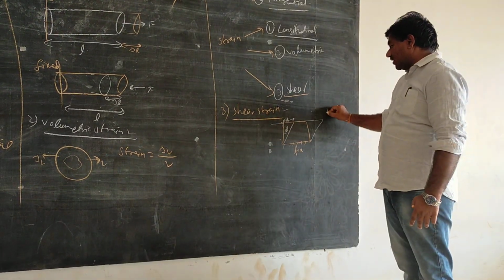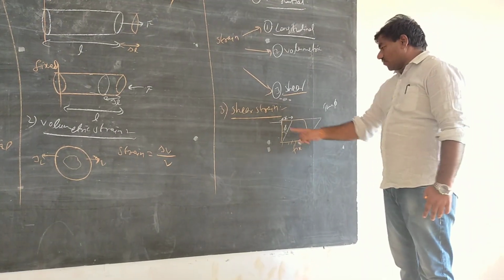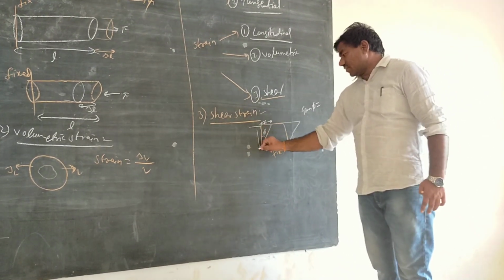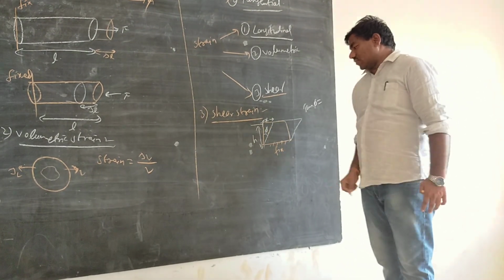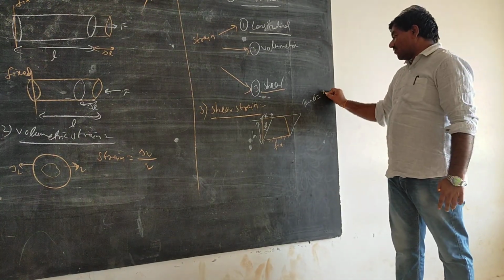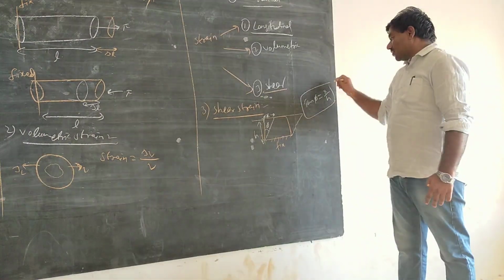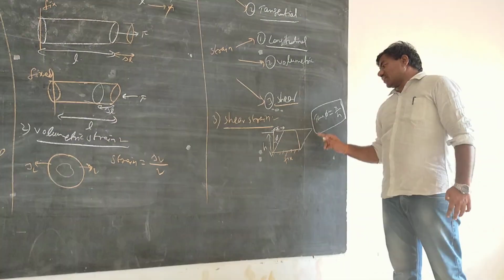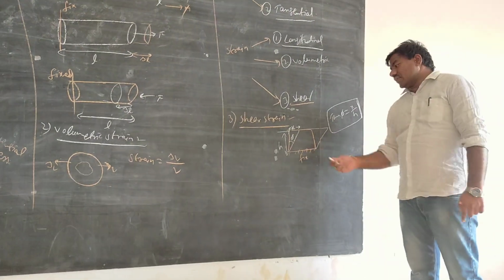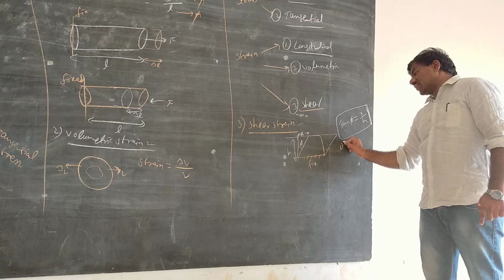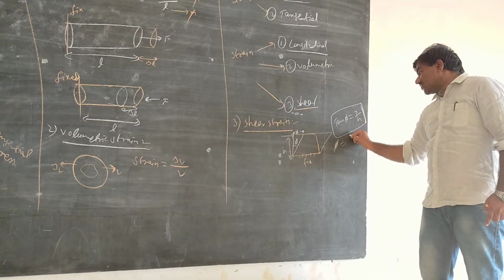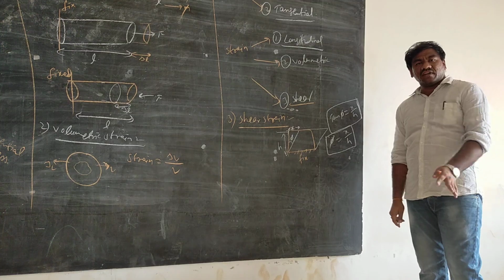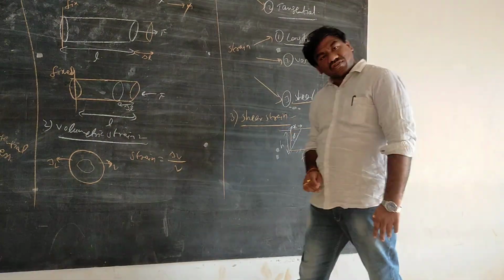Now you take your tan phi from this right angle triangle. Tan phi is opposite by adjacent, say this has a height called h, so tan phi is equal to x by h. So this is what your shear strain. And if the angle is very small, what does tan phi come out to be? Phi only. So phi is equal to x by h. Okay, this is the way you represent your shear strain.